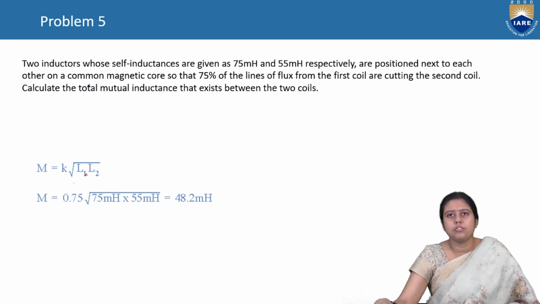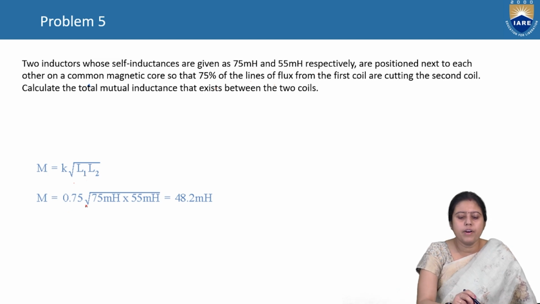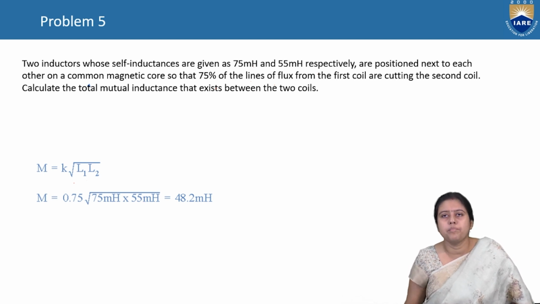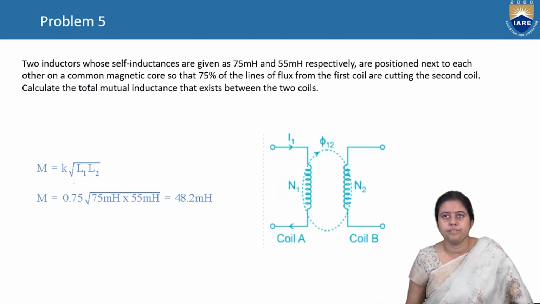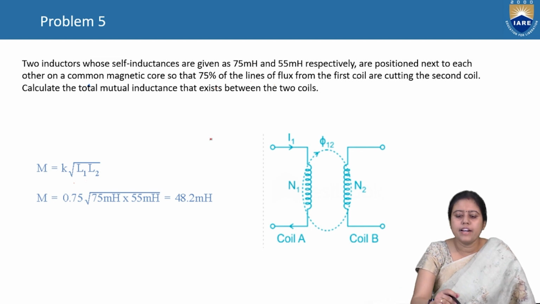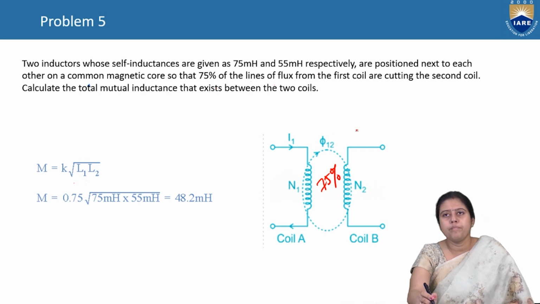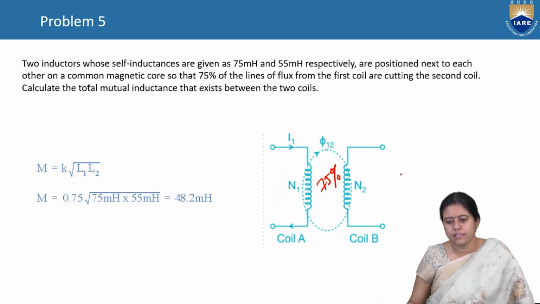So M is equal to 0.75 into root of 75 millihenry into 55 millihenry. So the inductance is 48.2 millihenry. They are on the same common core and 75% of the flux is linking from the first one to the second one.